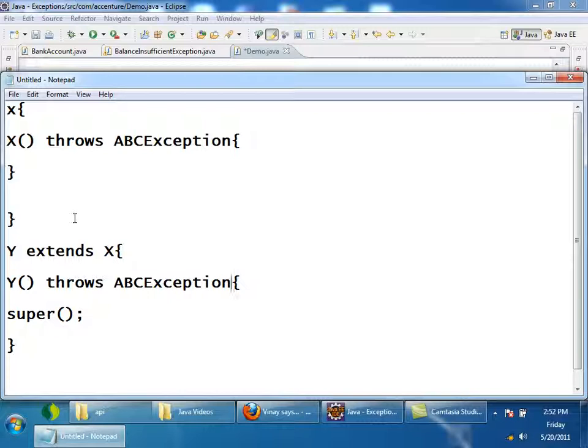Stack overflow error, out of memory error. These are examples of errors. I will explain it. See, when an exception occurs, I can handle it. But when an error occurs, I cannot handle it. What do I mean? I will give an example. What if I call main inside main? Stack overflow error?